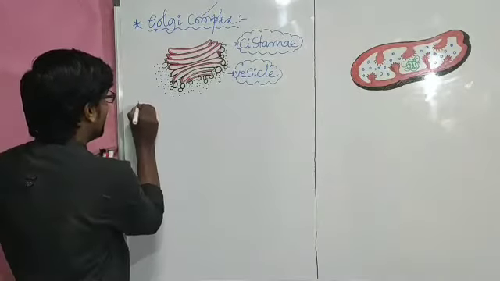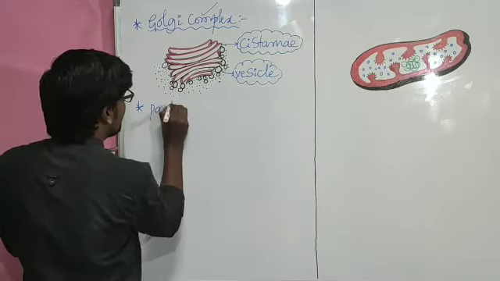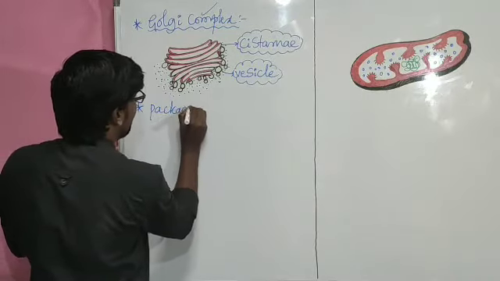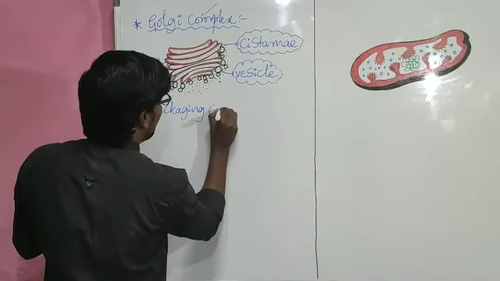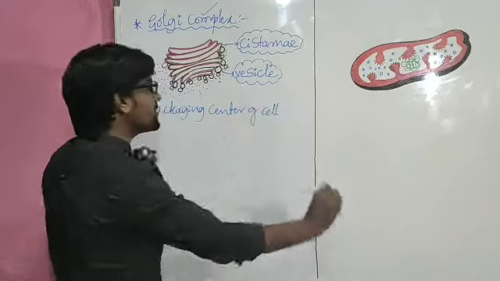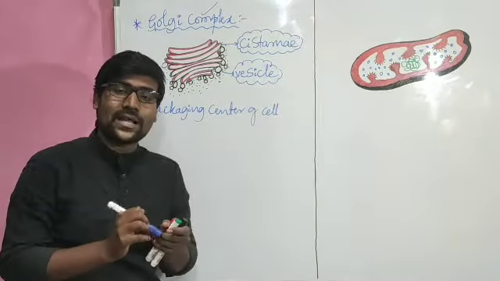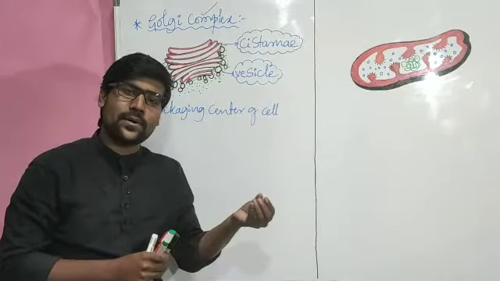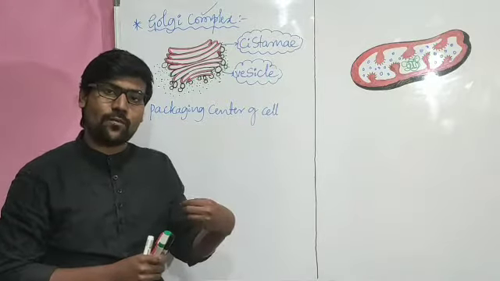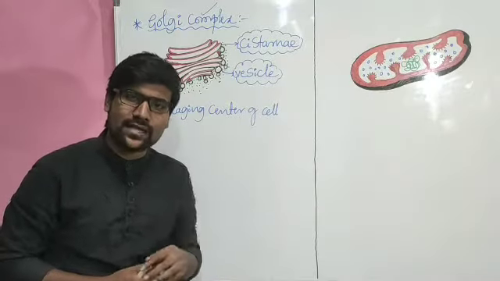And if you come to its description, the Golgi complex is the packaging center of the cell. That means from the endoplasmic reticulum or from other parts, whatever materials get formed, those materials are packed in this center. So it is one packing center.